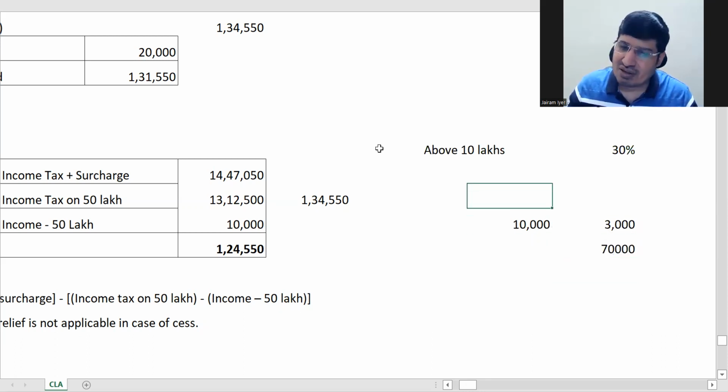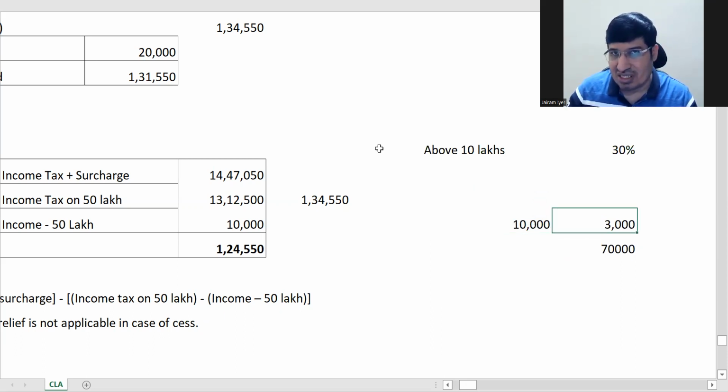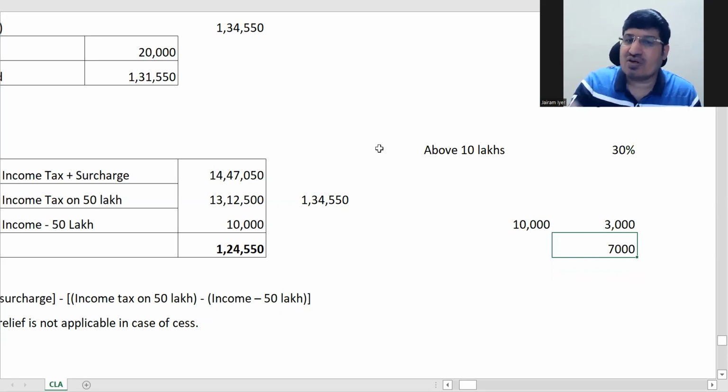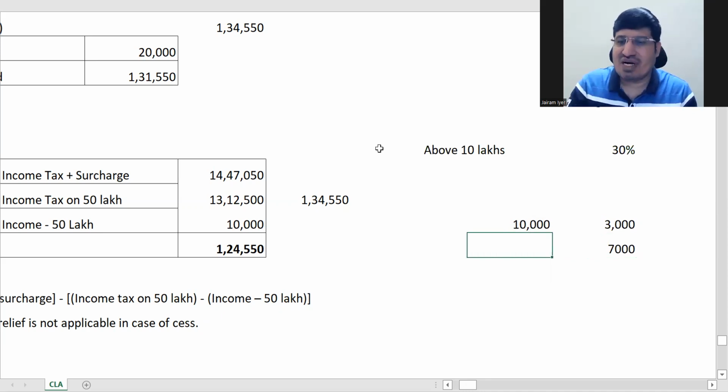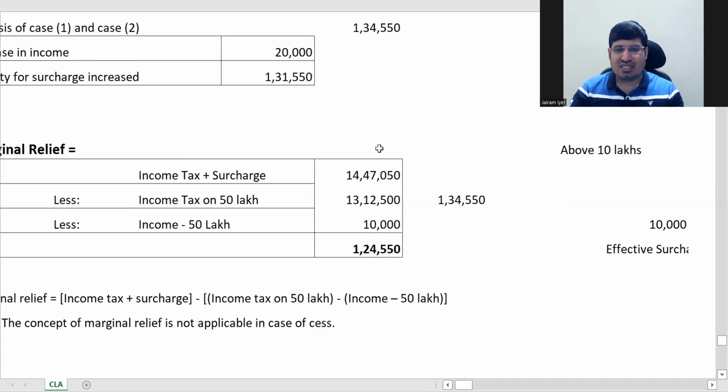So the government said, okay, let us limit you at your income. Although you were earlier paying more than your income, that's why this relief was given. But here also, frankly speaking, your tax should have been 3,000, 30%. So you are paying this 7,000 extra. This is what you are actually paying as surcharge, because of that surcharge only you have to pay this 7,000 extra. That's why this is called the effective surcharge. It is actually what you had to pay. Next table I'll show you, then you will understand this more.